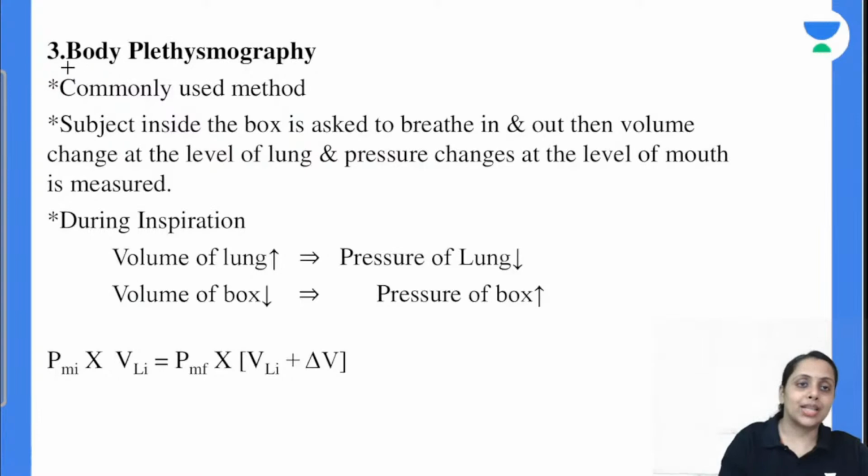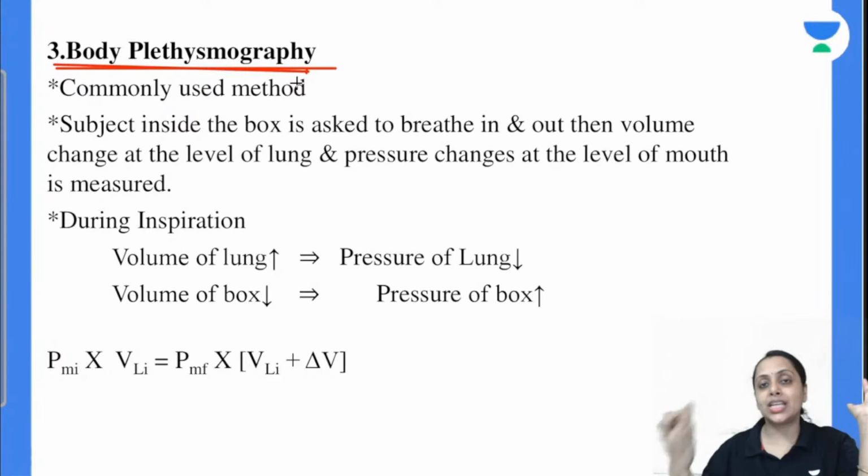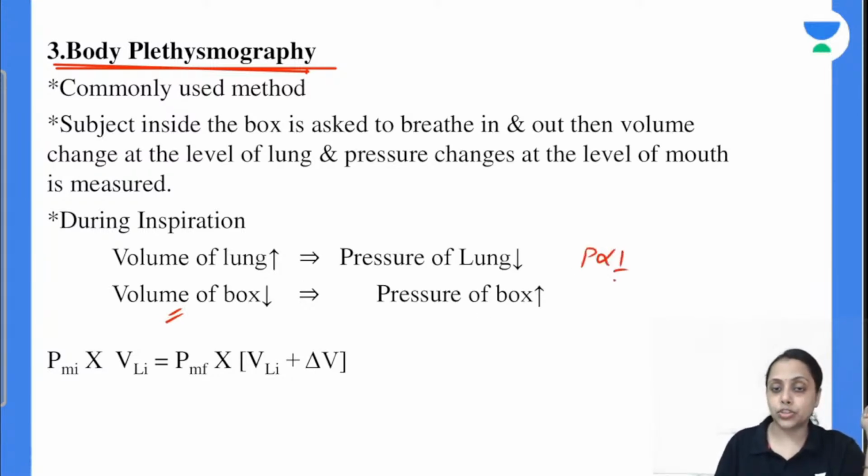Coming to the next one, that is the most commonly used method to measure the FRC is body plethysmography. इसमें क्या करते हैं? Subject is enclosed in a box and he is asked to breathe in and breathe out in that closed box only. So what happened when he breathe in a closed box, volume of a box is going to decrease. So we all know by the Boyle's law pressure is inversely proportional to the volume.